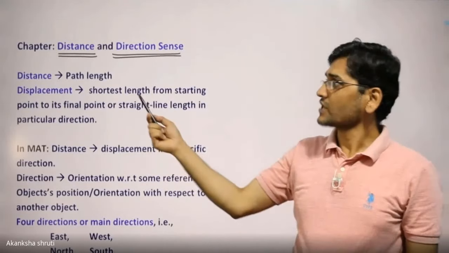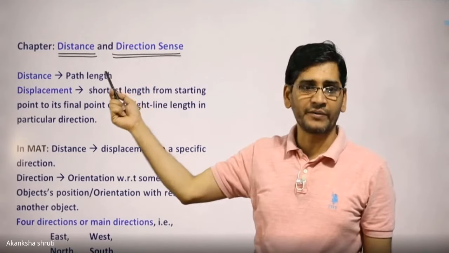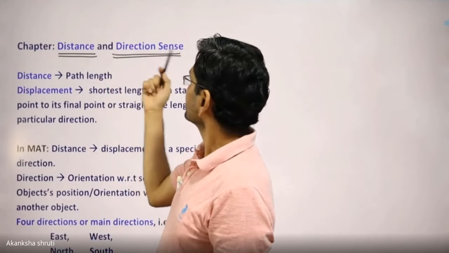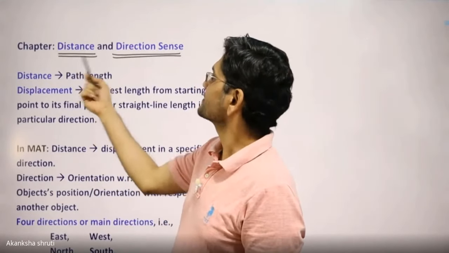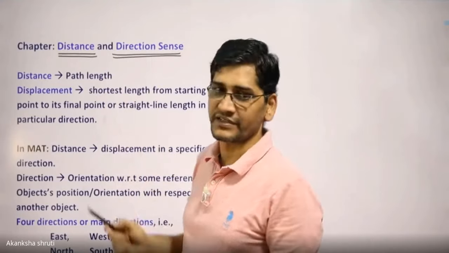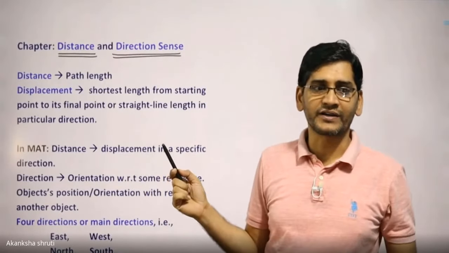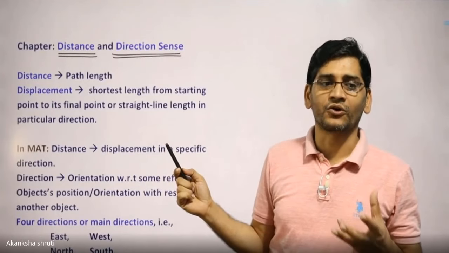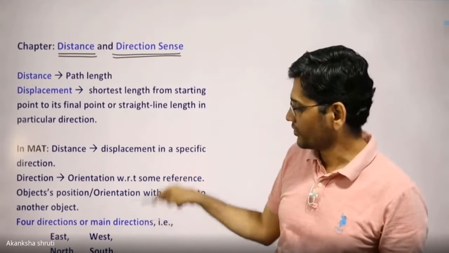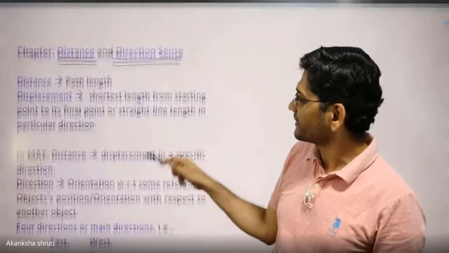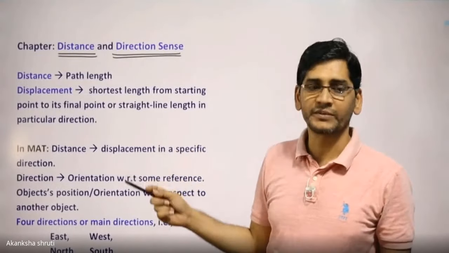We are going to start the new chapter of our mental ability test, direction sensing, or distance and direction sensing. This chapter is very easy provided you understand some of the very basic concepts. I will explain all the basic concepts that I have listed here. Then we will take the questions for practice.